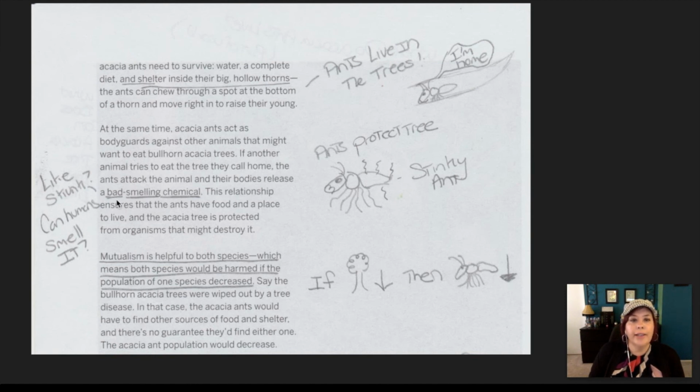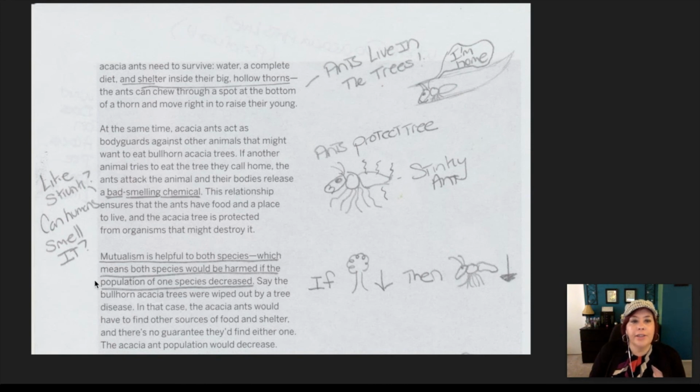I also highlighted that the ants release a bad smelling chemical to ward off predators of the acacia tree. And I wondered, is this like a skunk? And can humans smell it? And I also drew a little picture of the ants protecting the tree, with its little backside emanating like a skunk would, and saying stinky ant.